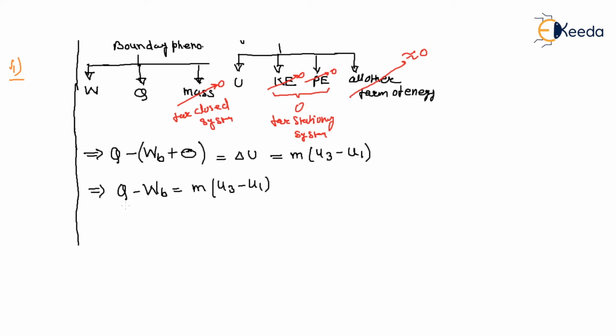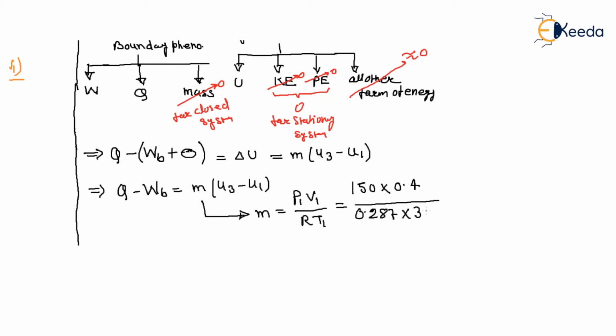You have Q, you have boundary work, but what is the mass here? Mass of the system. We know that m is fixed because it is a closed system, from P1 V1 equals m R T1. So what is P1? 150. What is V1? 0.4. What is R? 0.287. We know that. And what is T1? 300. So what is the mass? Mass is 0.697 kg.